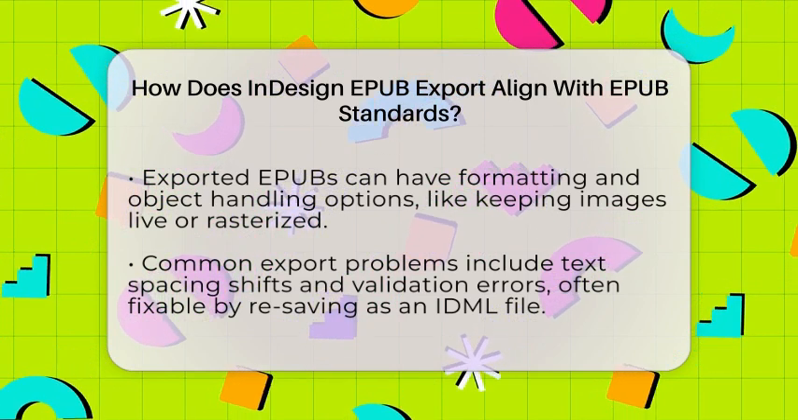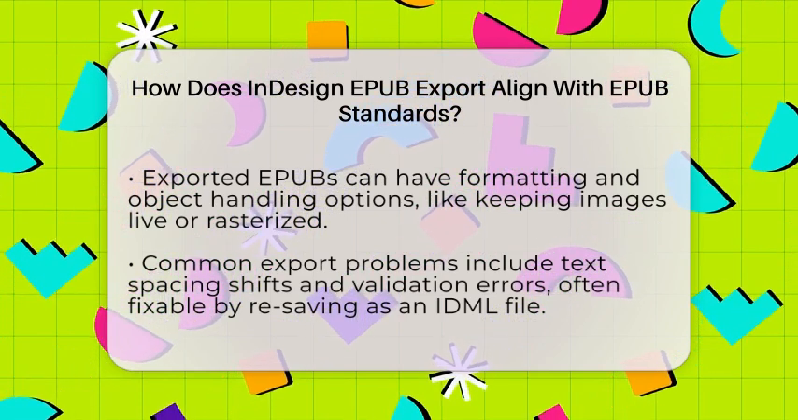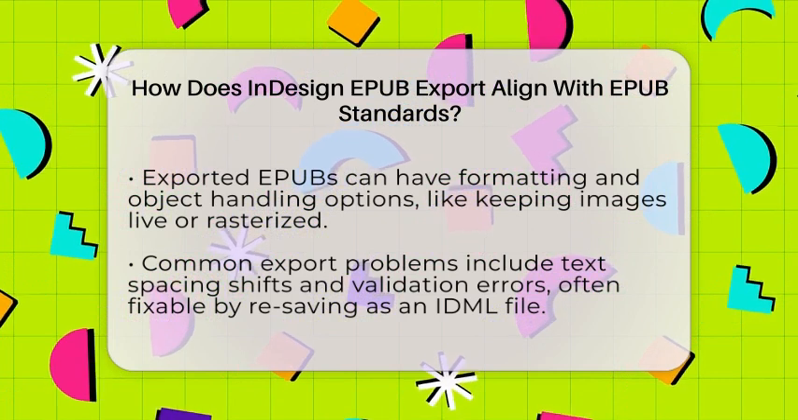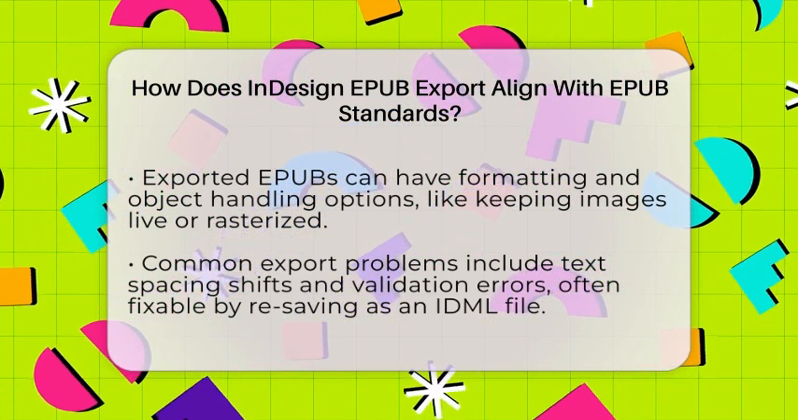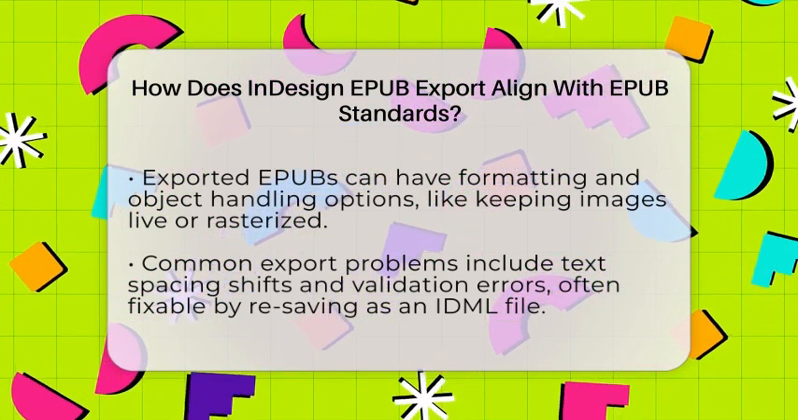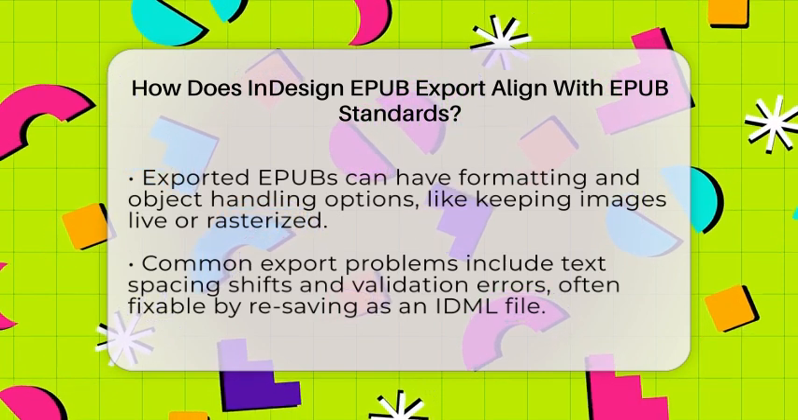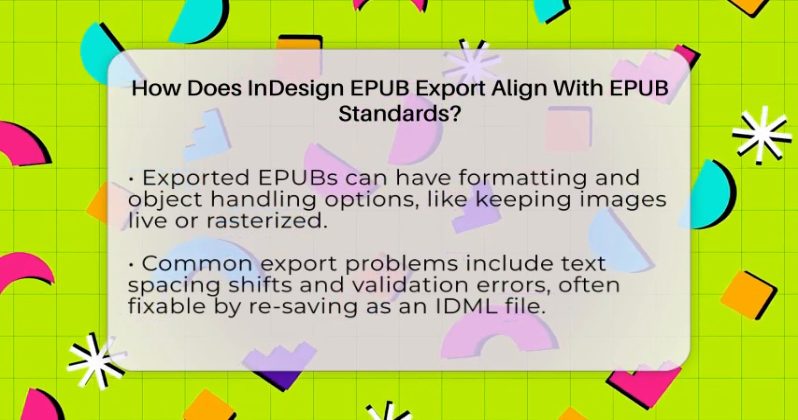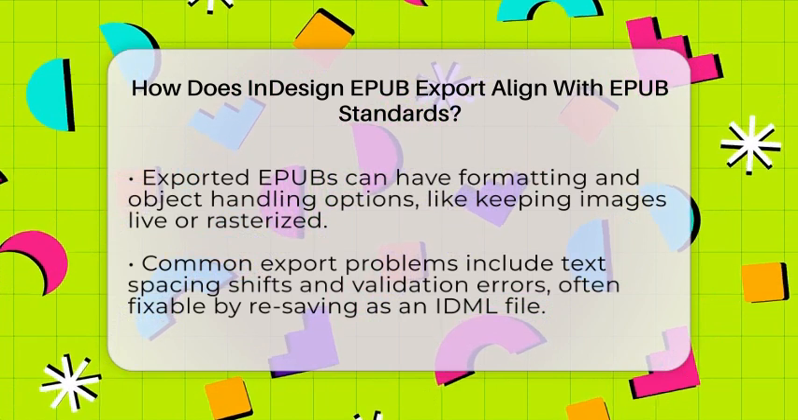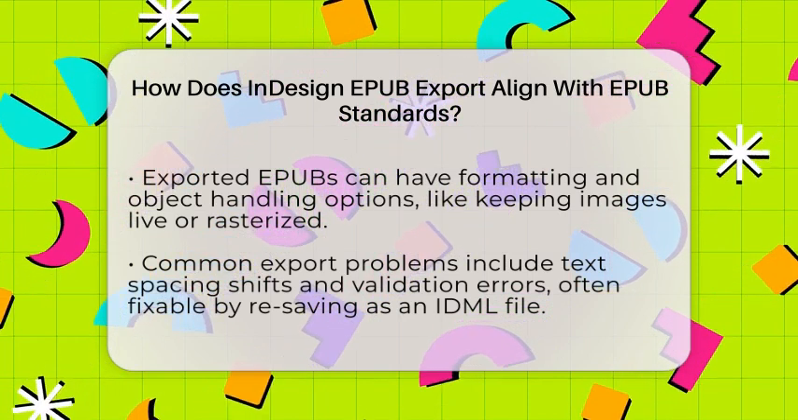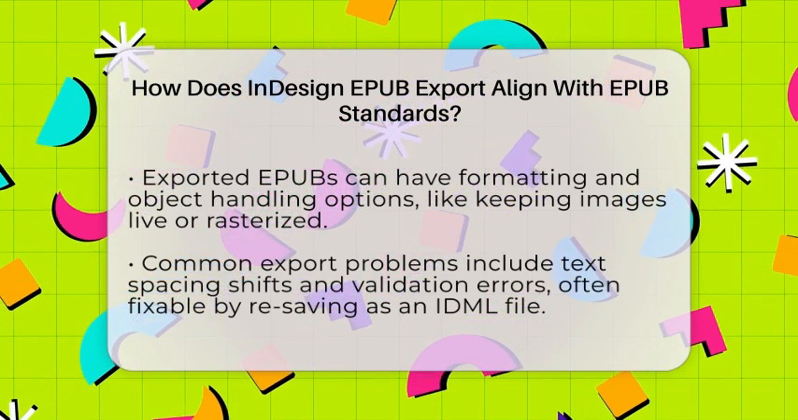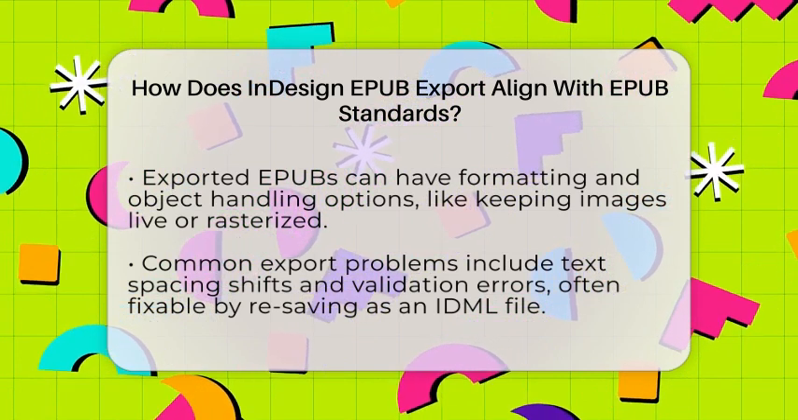Sometimes, exporting EPUB from InDesign can cause issues. Text spacing might shift, or validation errors can pop up on certain platforms. A common fix is to save your document as an InDesign markup language file and reopen it before exporting. Keeping your styles consistent and avoiding overrides helps prevent errors and ensures your EPUB looks right.